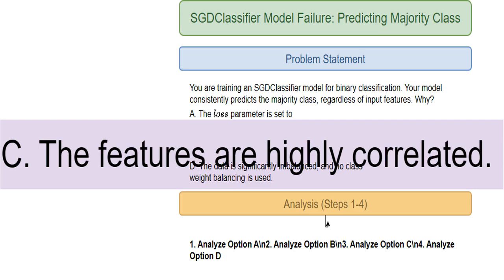Highly correlated features can create problems, making it difficult for the model to learn. It might contribute to poor performance, but I don't think this alone will always result in predicting the majority class.